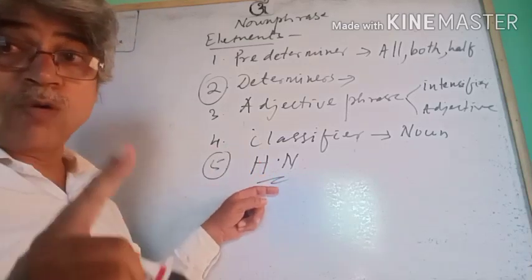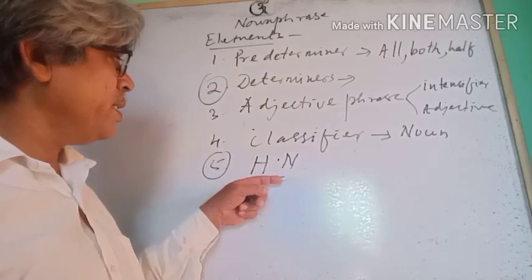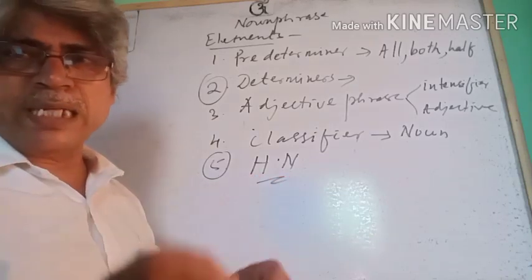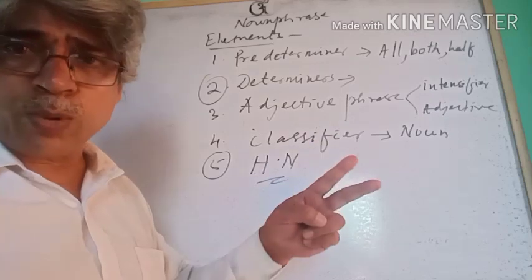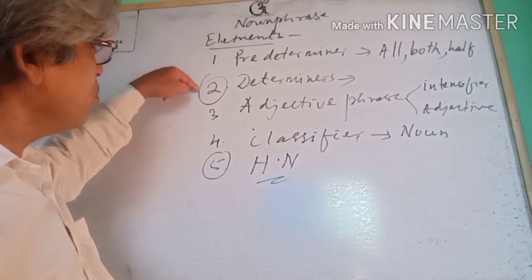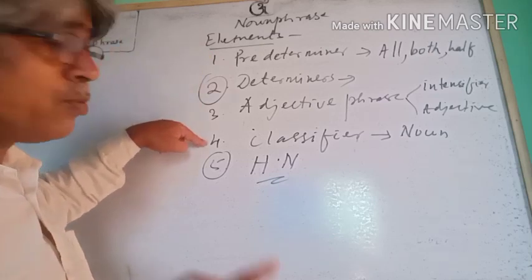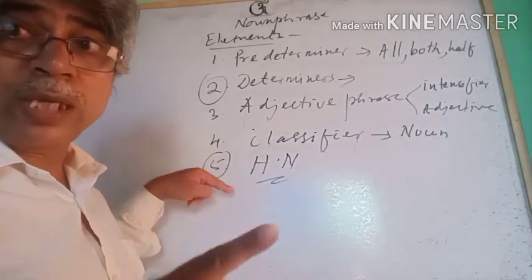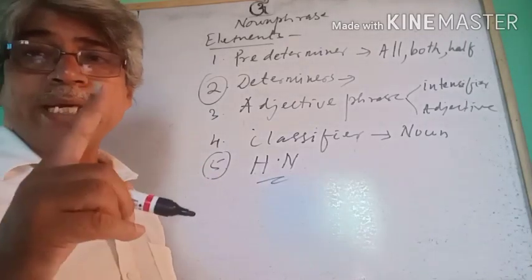If a noun phrase contains only one word, that is only a noun, a head noun. If it contains more words, or suppose it has two words, you can use one out of the four plus the head noun. Without a head noun, you can't write a noun phrase.